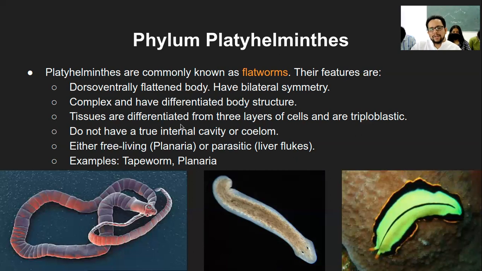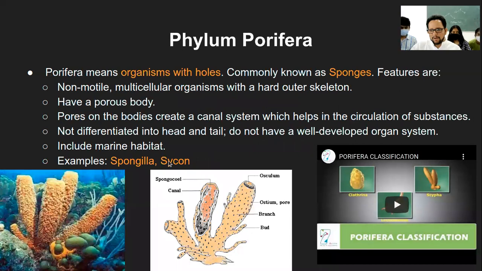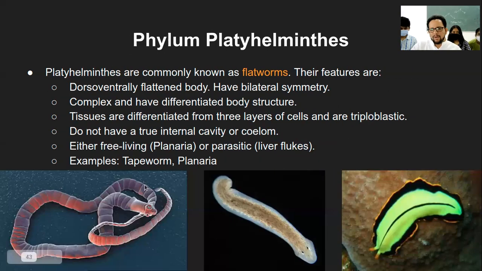So the tissues are differentiated from the three layers of the cells called as triploblastic. I don't know if we had this word earlier, diploblastic. No. Okay, so triploblastic refers to, during the organism's growth phase, the fusion of the male and female gamete that forms a zygote.